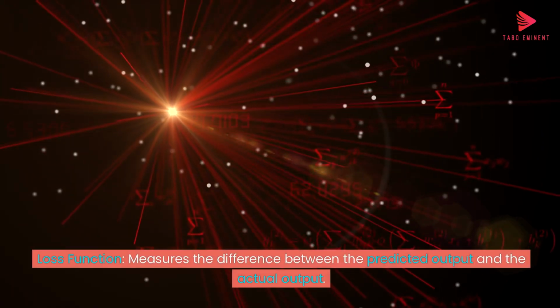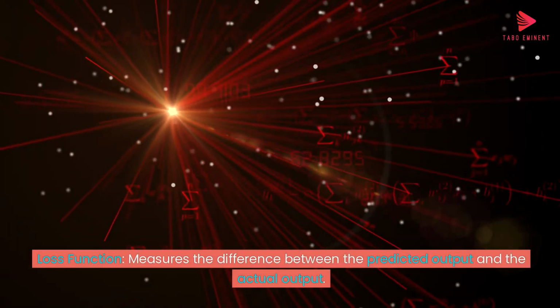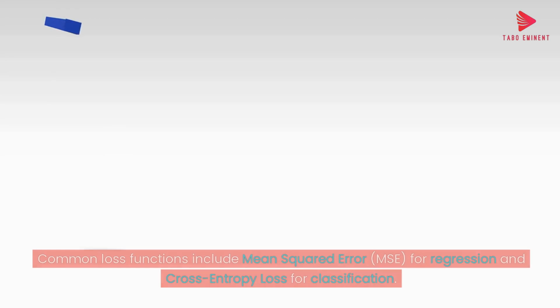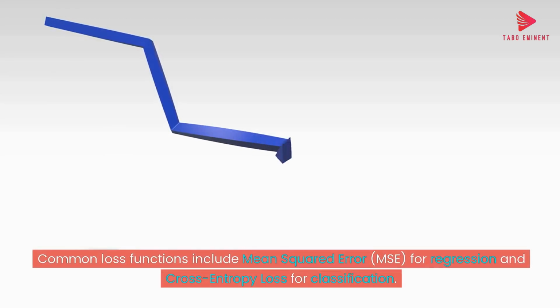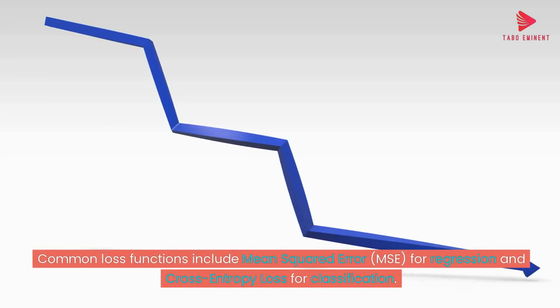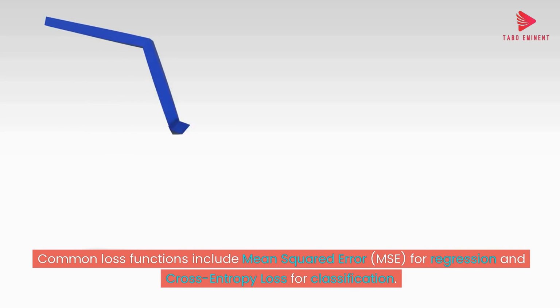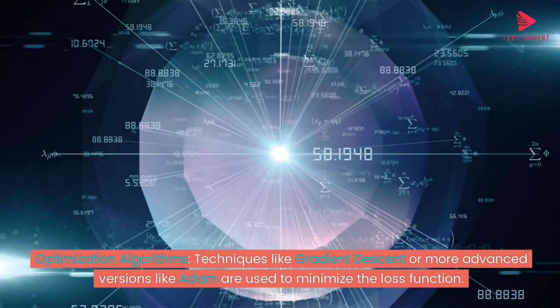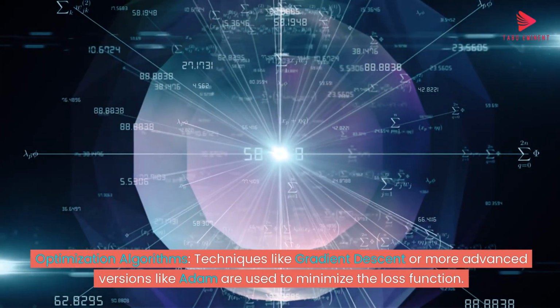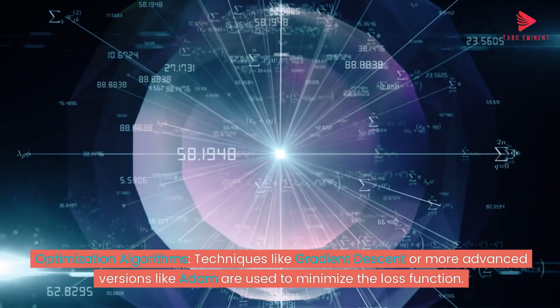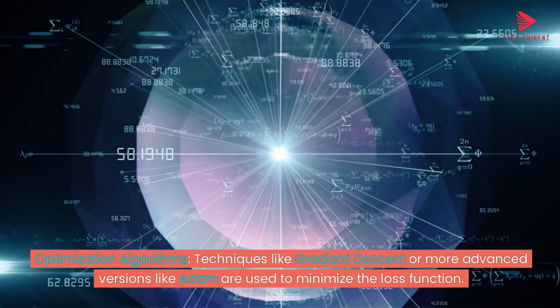Loss function measures the difference between the predicted output and the actual output. Common loss functions include mean squared error, MSE, for regression and cross-entropy loss for classification. Optimization algorithms: techniques like gradient descent or more advanced versions like Adam are used to minimize the loss function.